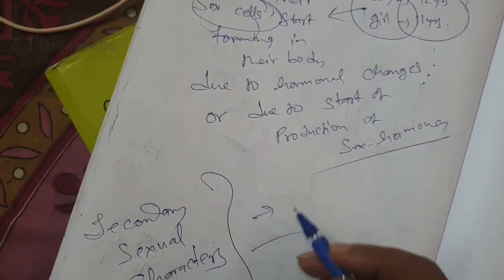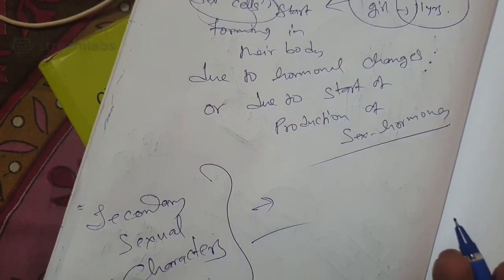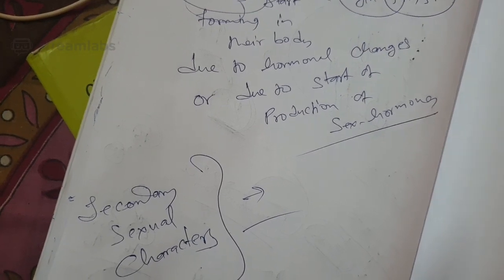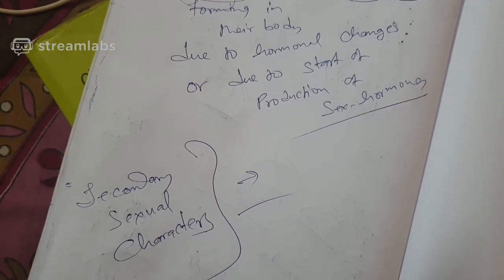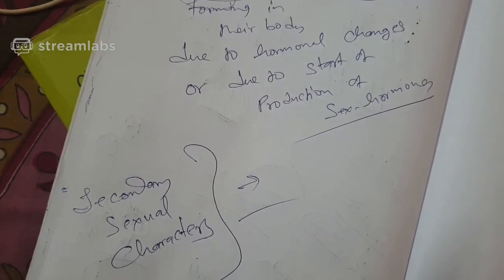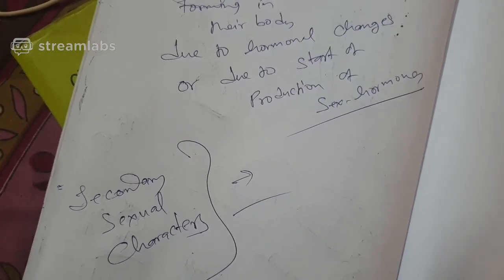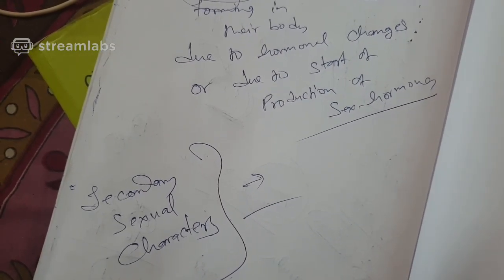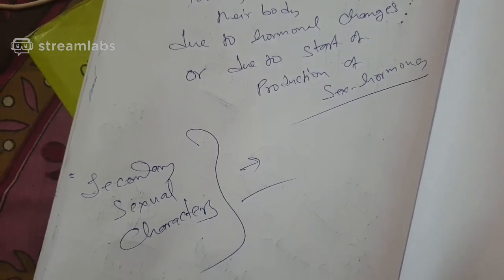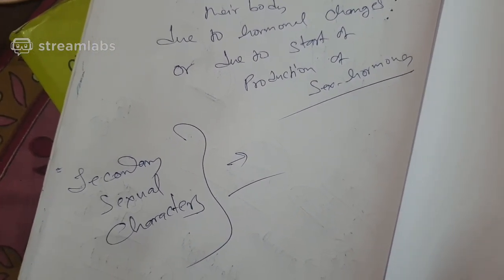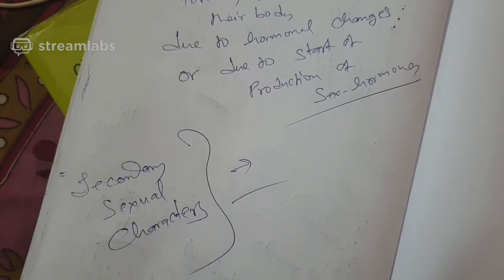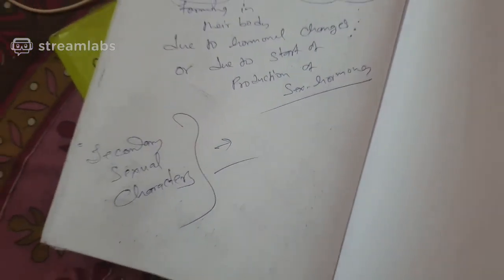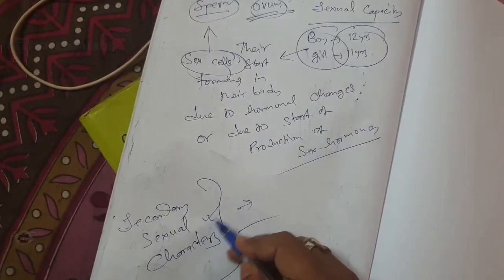It is development of mammary glands or breasts in case of female, and enlarging of their hips, and all these things. In case of male, there is development of beards, facial hair. Pubic hair starts developing in the genital area, over the vagina, and above the penis also. So these are all hormonal changes, and the male and female start developing secondary sexual characters.